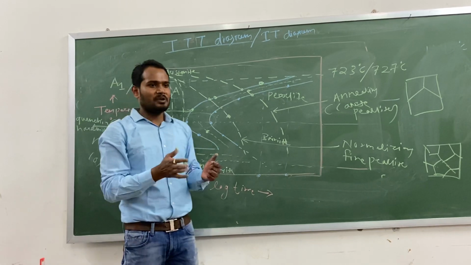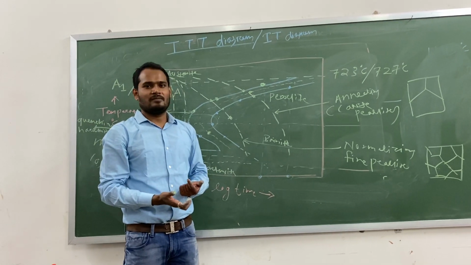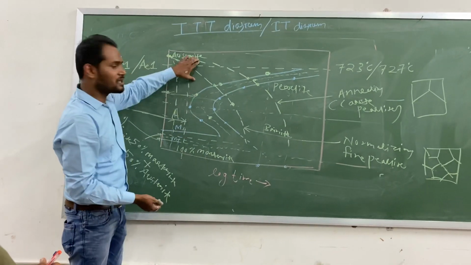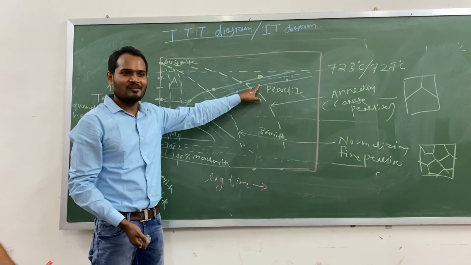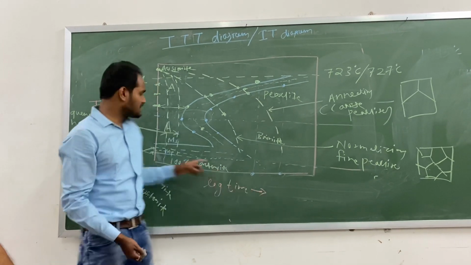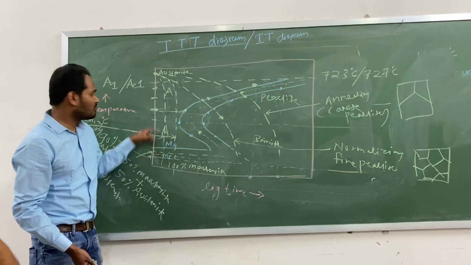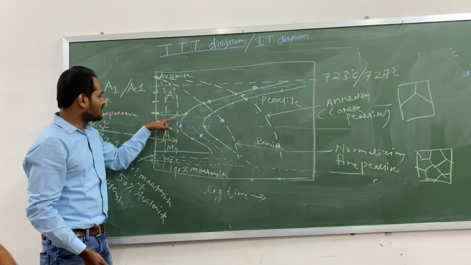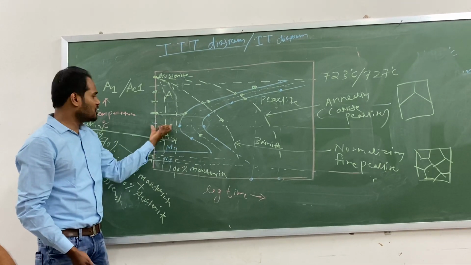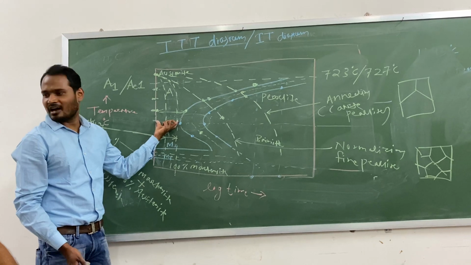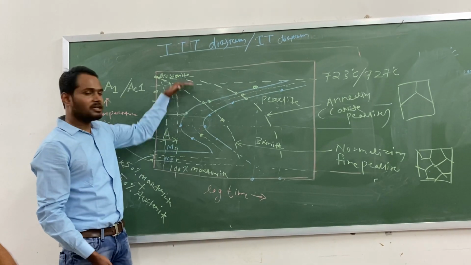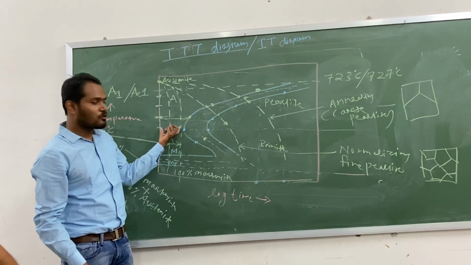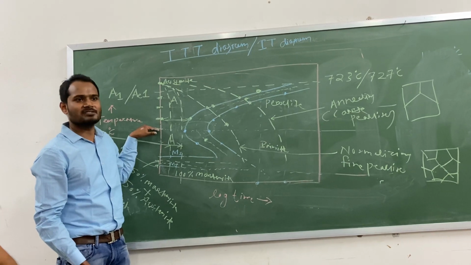Incubation period means at that period transformation has not started yet. After the incubation period is over, transformation will start. So you can see at high temperature our incubation period is high, more time is taken for the transformation. Similarly for low temperature, below the nose, more time is also taken. But if you look at the exact nose, the incubation period is minimal, transformation starts earlier. So my point is that at high temperature transformation is delayed, at low temperature transformation is delayed, but at the nose of the curve, at intermediate temperature, transformation starts earlier.